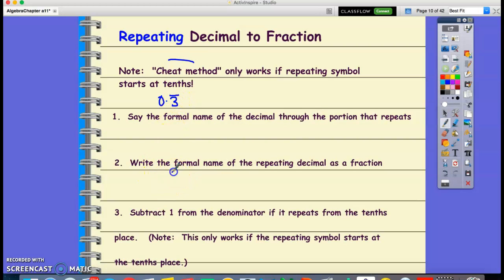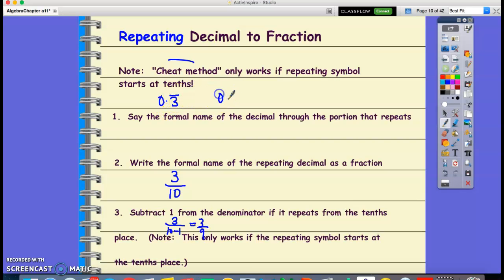So write the formal name, 3/10, and you subtract 1 from the denominator if it repeats from the tenths place. So this will be 3 over 10 minus 1, which is 3 over 9. The cheat method works only if the repeating decimal starts at the tenths place.